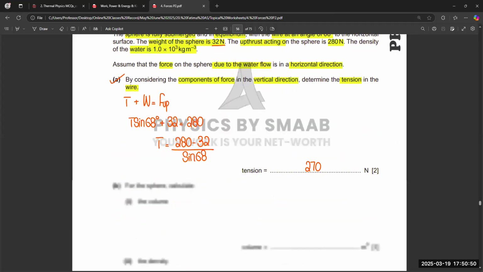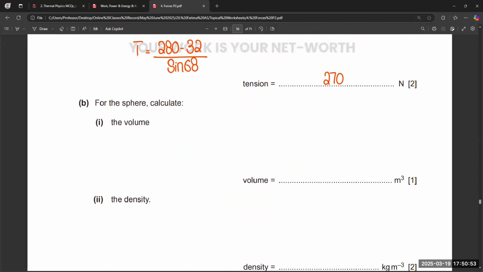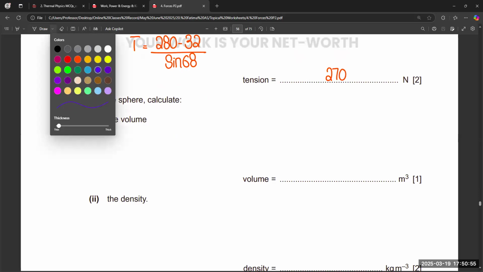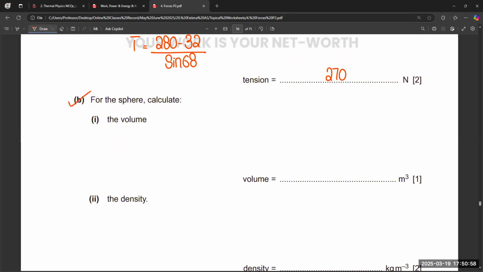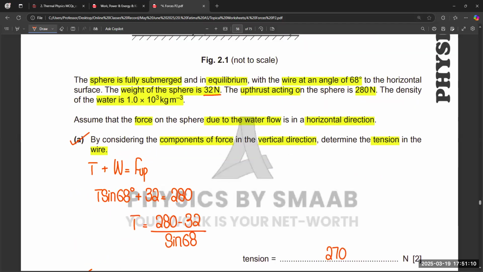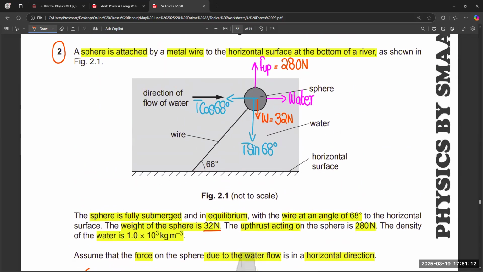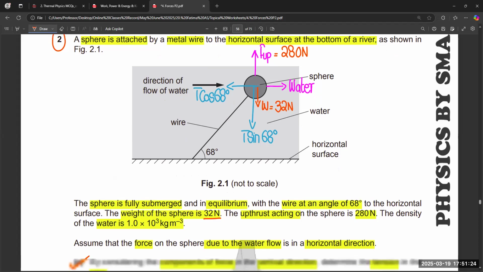Okay, next part. Next part is for the sphere, calculate the volume. So we need to find out the volume of the sphere. The volume of the sphere is equal to 4 over 3 pi r cube. But right now, radius is not given in the question. So we cannot use that formula 4 over 3 pi r cube. We need to use a different formula. Upthrust is given in this question, so we can use the upthrust equation to find out the volume.